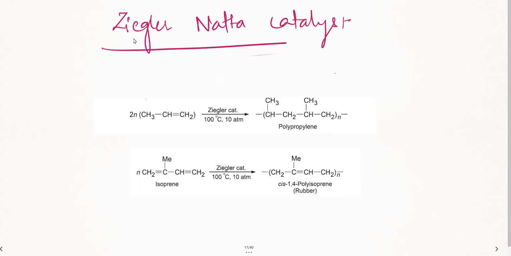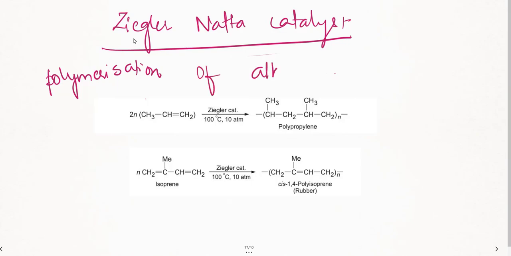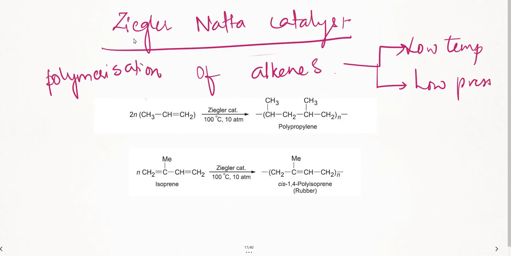So basically, Ziegler-Natta catalyst, what is it? It is nothing but triethyl aluminium along with titanium chloride. That is Ziegler-Natta catalyst. Now here I'm going to use this catalyst whenever there is a polymerization reaction. So you are going to do the polymerization of alkenes. What is the condition? It can be done at low temperature and pressure. This is the condition: low temperature, low pressure.